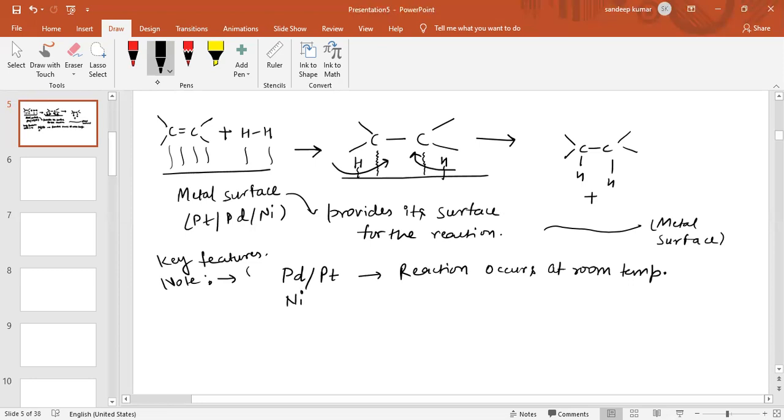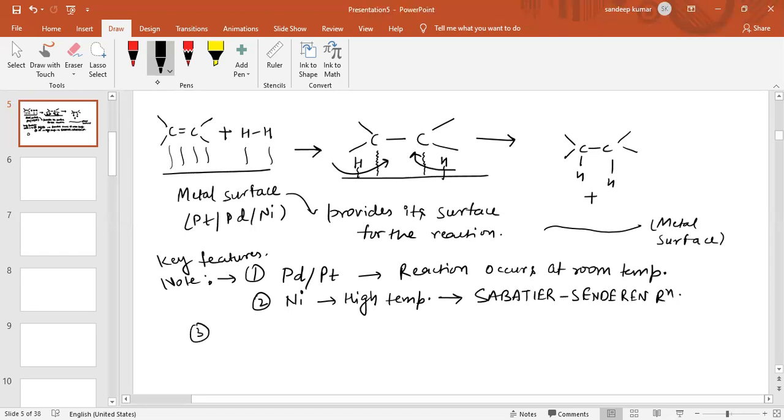Point number 2: when we use nickel, the reaction occurs at high temperature, and hydrogenation using nickel is called the Sabatier-Senderens reaction. Now I hope it is clear to all of you. See the next point, the third point: we can also use Raney nickel.